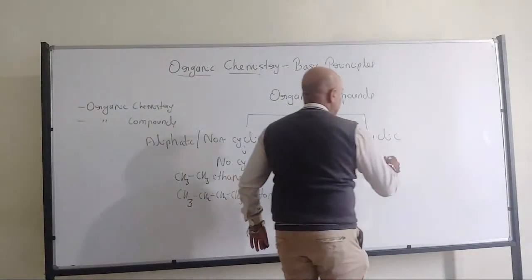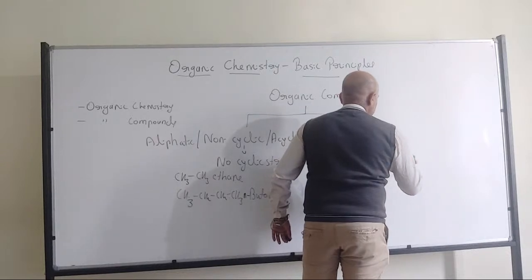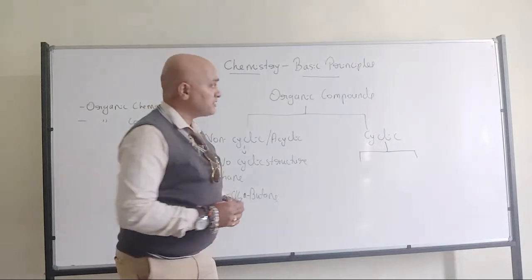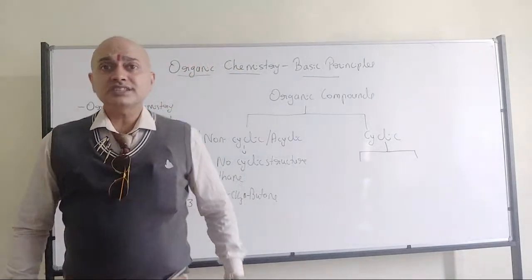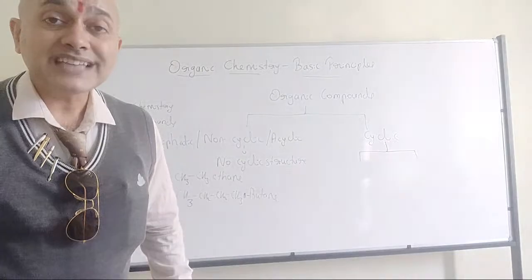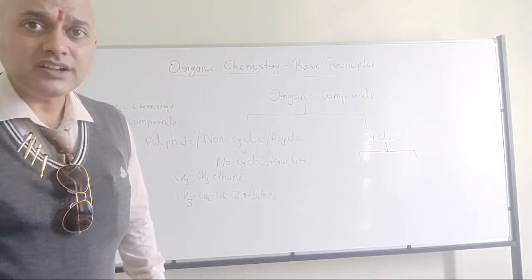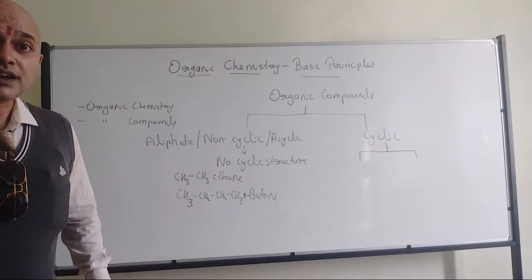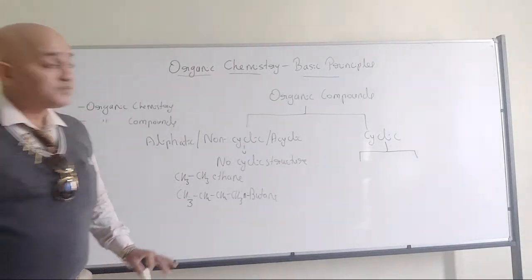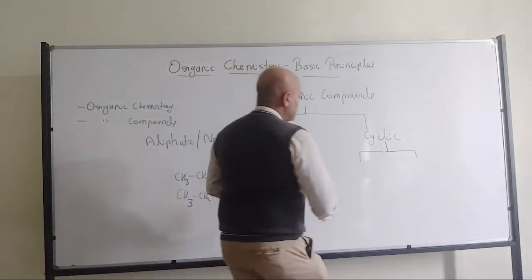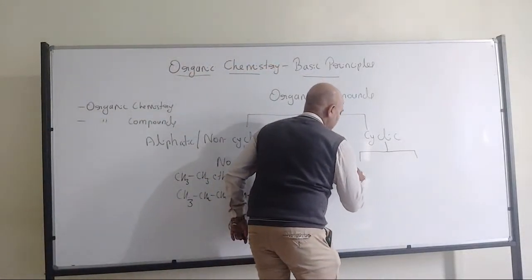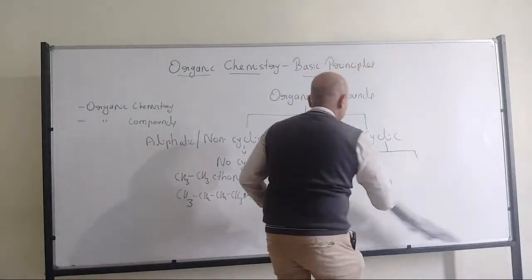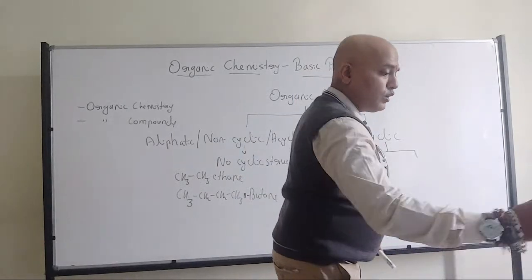Now when it comes to cyclic, another category, all of us know that they will be having a closed structure, or a cyclic structure. So cyclic organic compounds are those which are having closed structure or cyclic structure.